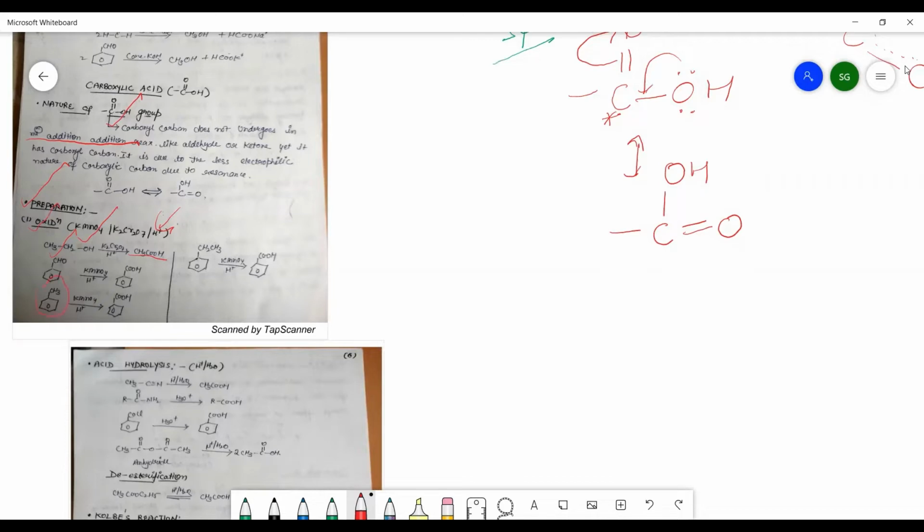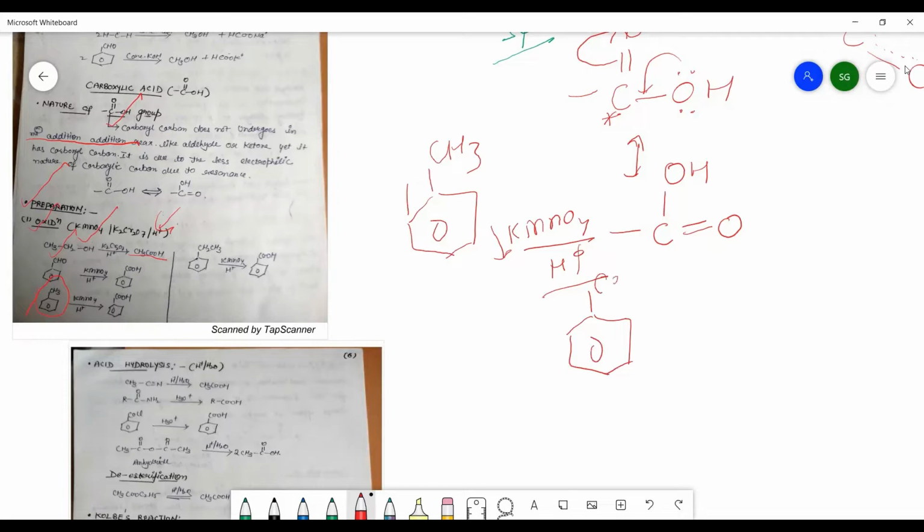Now we will see toluene, that is the aromatic hydrocarbon. This aromatic hydrocarbon in the presence of KMnO4 or K2Cr2O7 in acidic medium will give rise to the formation of carboxylic acid.